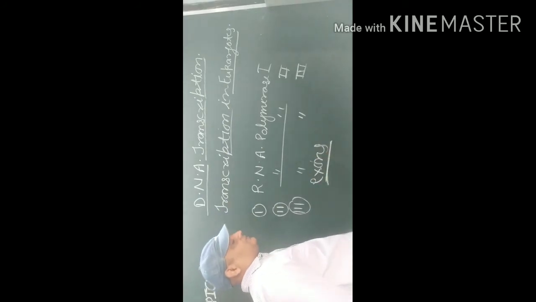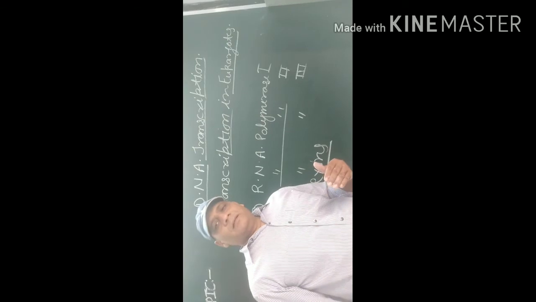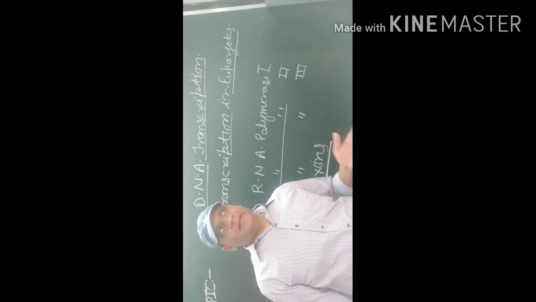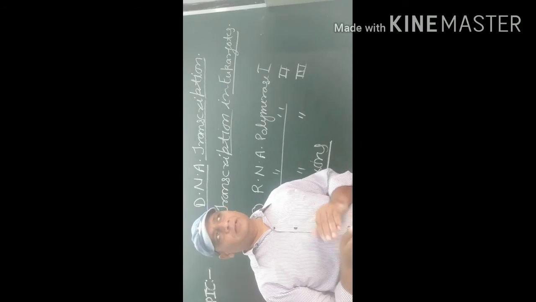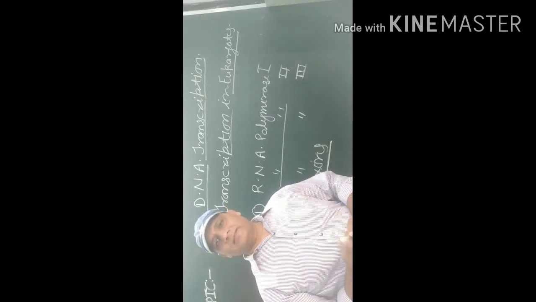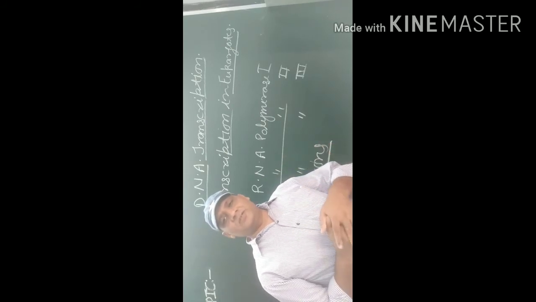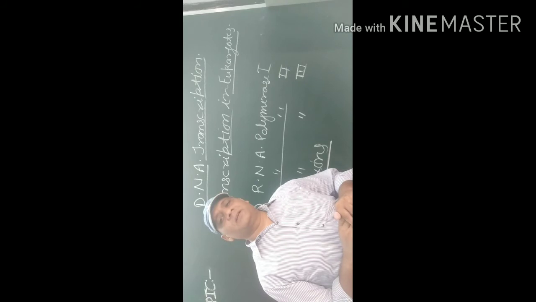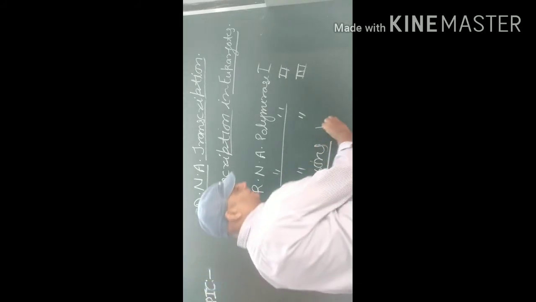Introns do not code. During the transcription process, exons are joined and introns are removed, and this process is known as splicing.